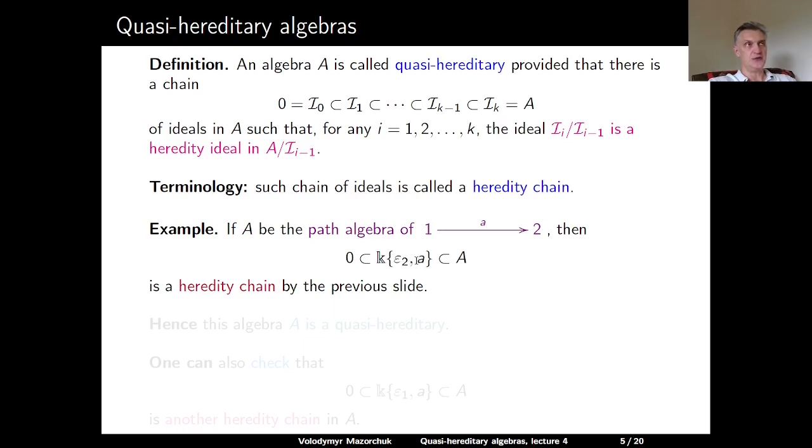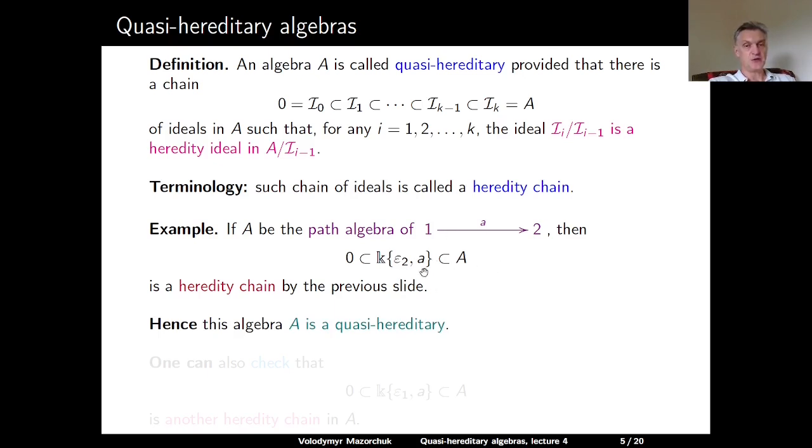So that's the ideal which we considered as an example a couple of minutes ago, and this embeds into A. So we have already seen that this ideal in the middle is a heredity ideal, and of course the quotient of this algebra by the ideal generated by epsilon 2 is just a field, so it follows that this is a heredity chain. So in particular, this algebra A is a quasi-hereditary algebra.